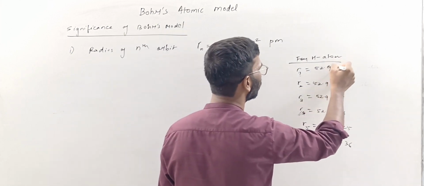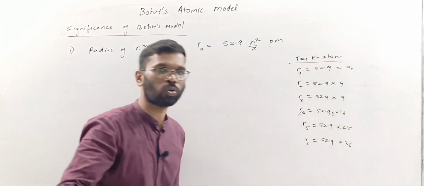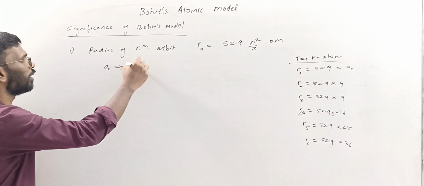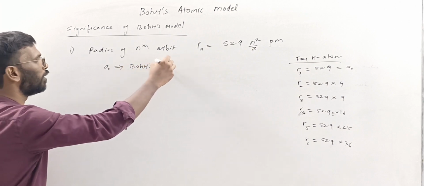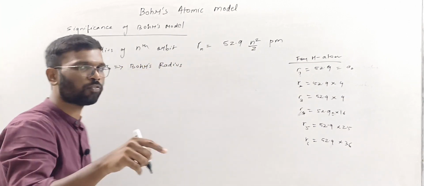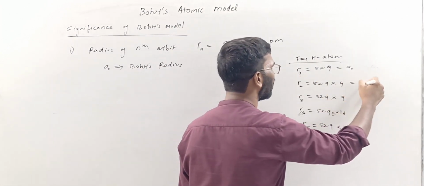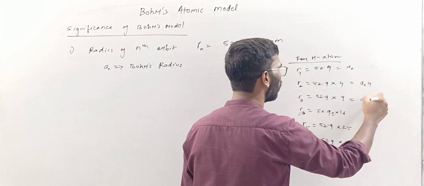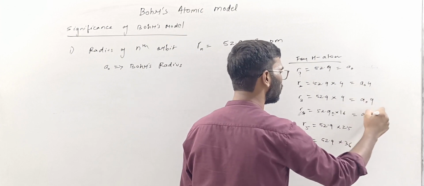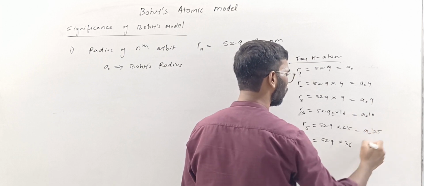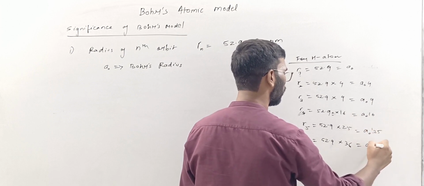This is also known as A0. A0 is also called Bohr's radius. Bohr's radius means the radius of the first orbit of the hydrogen atom. So the radii could be written as A0, A0 times 4, A0 times 9, A0 times 16, A0 times 25, and A0 times 36.